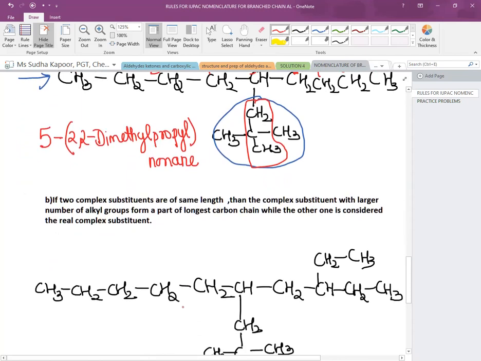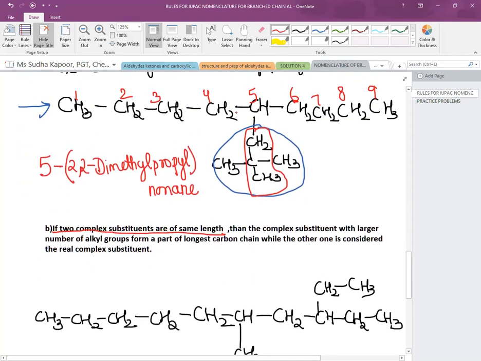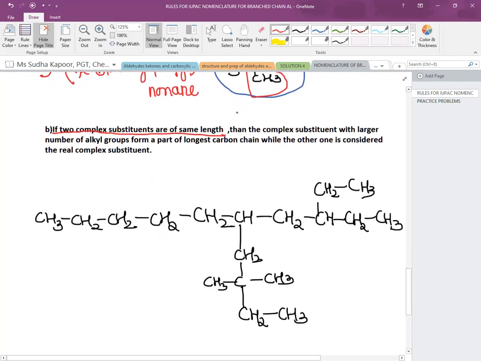But one other example of this complex chain is if two complex substituents are of the same length. In the previous one, it is different. It is of the 9 and the 8, so it is easy to identify the long chain. But in this example, if two complex substituents are of the same length, then the one chain which is having the larger number of alkyl groups is to be considered as the real longest chain. So looking at this example, first of all, we will number and then we will identify.